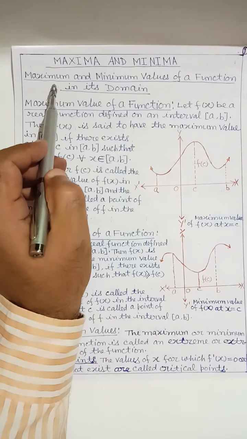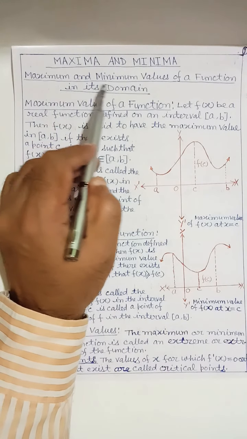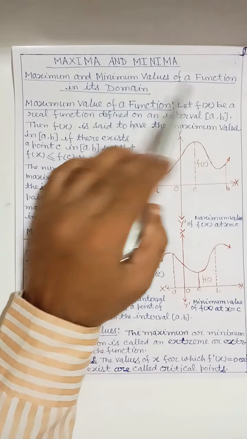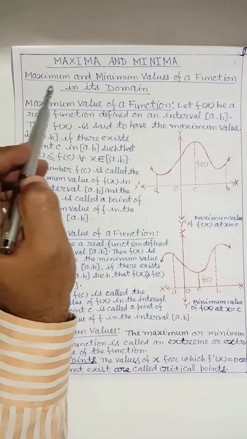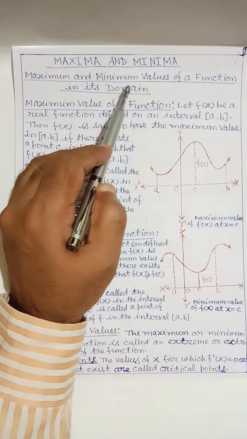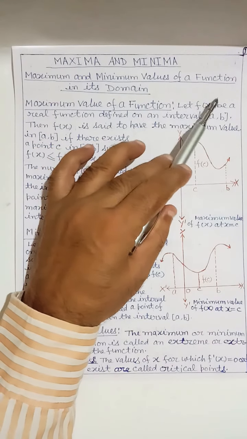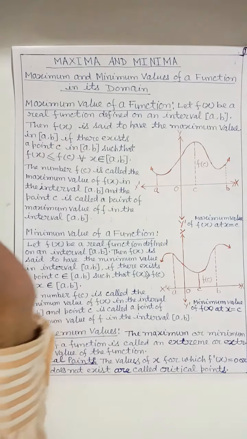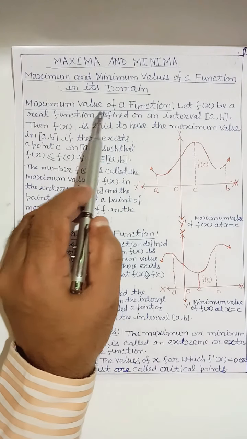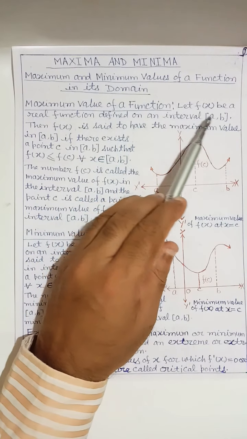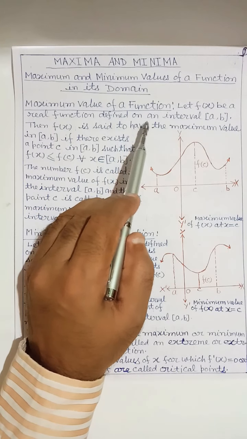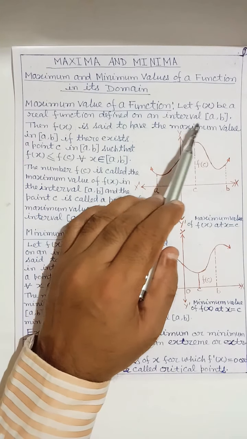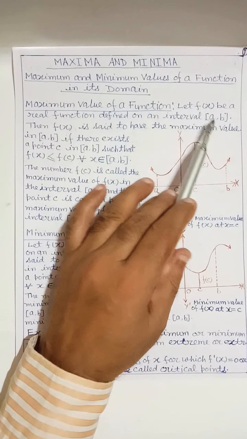Now we discuss maximum and minimum values of a function in its domain, that is absolute maximum and absolute minimum values of a function in its domain. Maximum value of a function: let f(x) be a real function defined on closed interval [a, b].